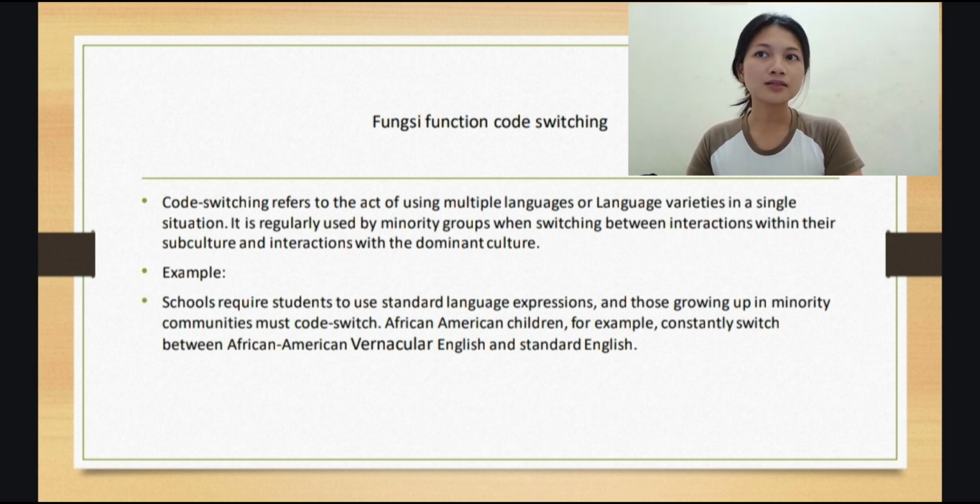Example: schools require students to use standard language expression, and those growing up in minority communities must code switch. African American children, for example, constantly switch between African American vernacular English and standard English.